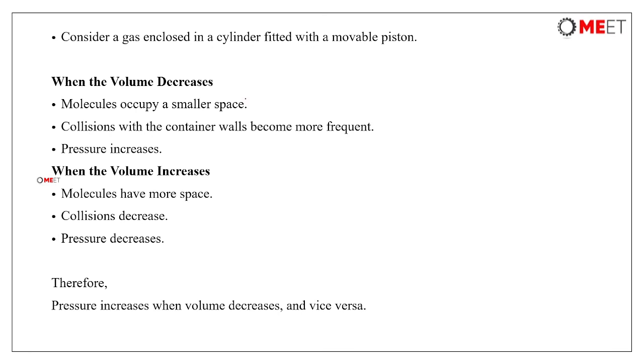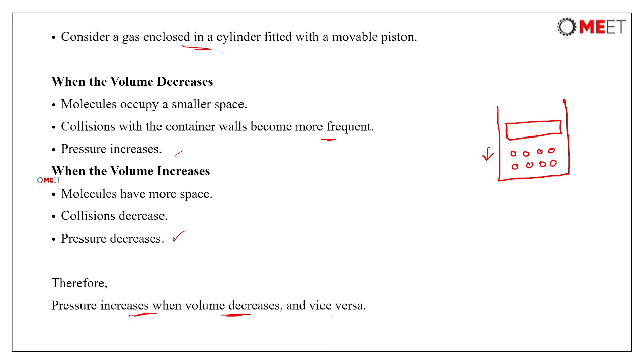Now coming to the explanation of Boyle's law, consider a gas enclosed in a cylinder fitted with a movable piston. You can consider an arrangement like this. When the volume decreases, that means when the piston moves down, collisions with the container walls become more frequent and pressure increases. When the volume increases, molecules have more space, so collisions decrease and pressure also decreases. Therefore, pressure increases when volume decreases and vice versa.